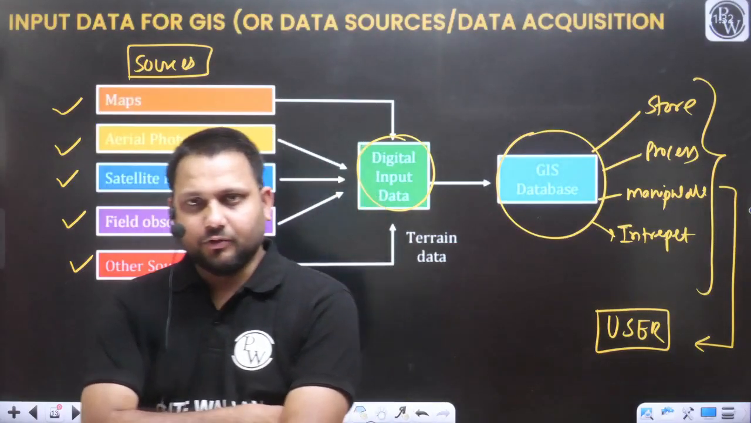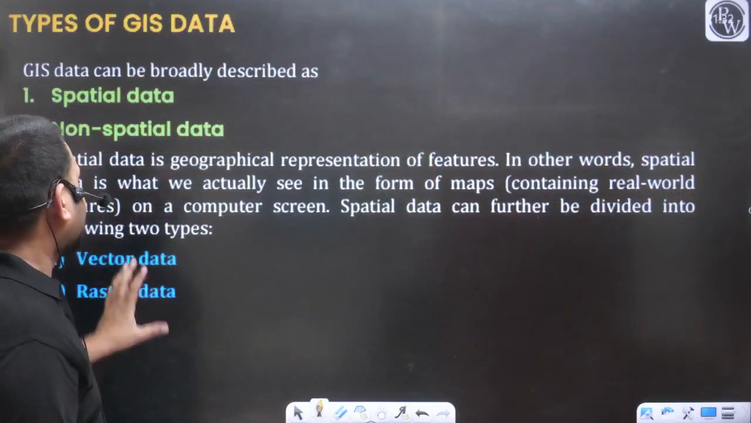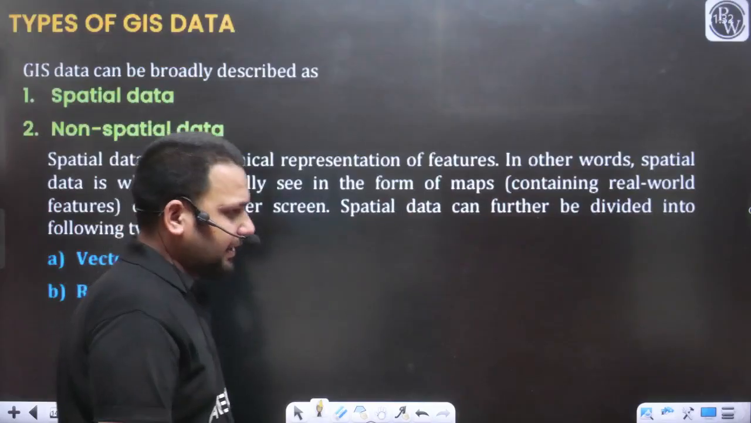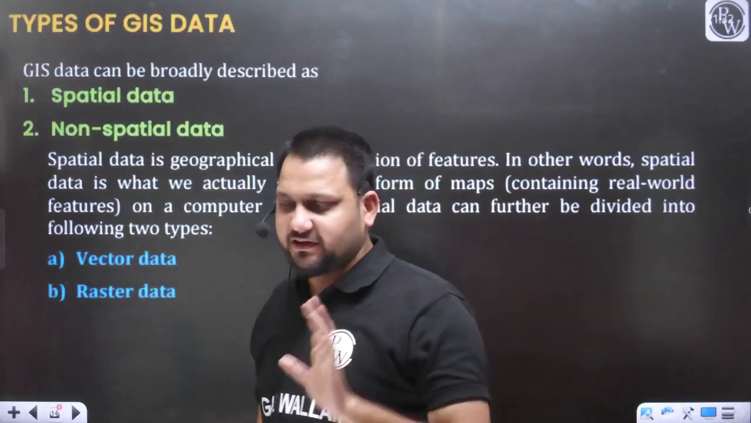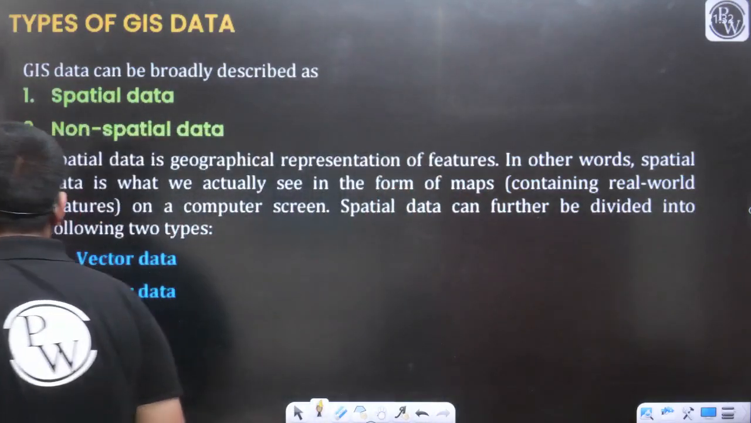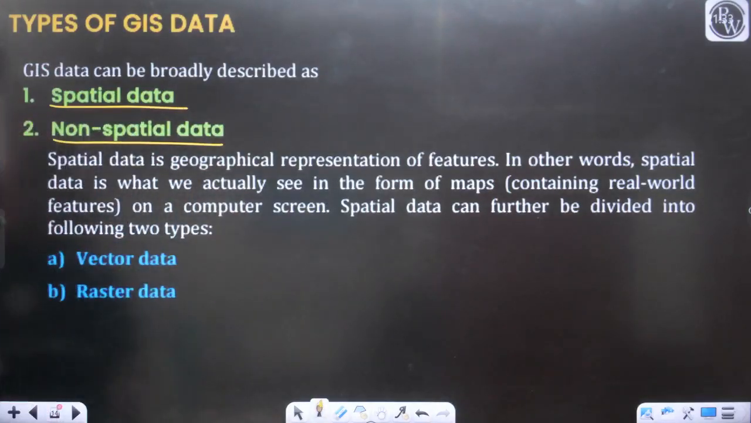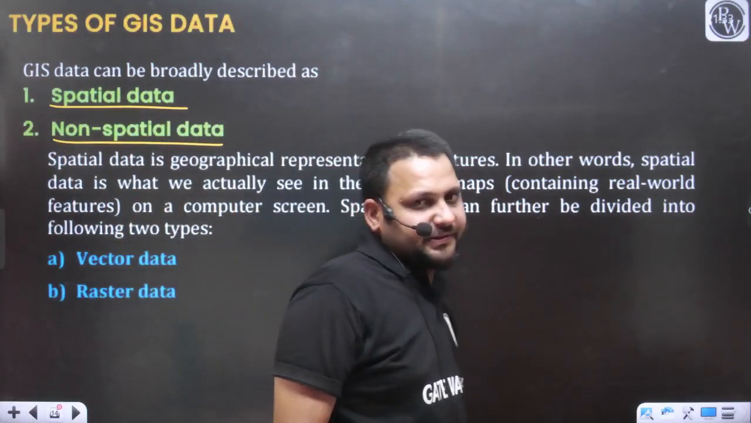Clear? Very good. So now we are going to discuss some important things. In the GIS, the GIS data can be broadly classified as follows. This is the important discussion. Listen carefully. I will explain each and everything. You just need to listen carefully. So one is the spatial data and another is the non-spatial data. The entire GIS database can be classified in two categories: one is the spatial data and another is the non-spatial data.